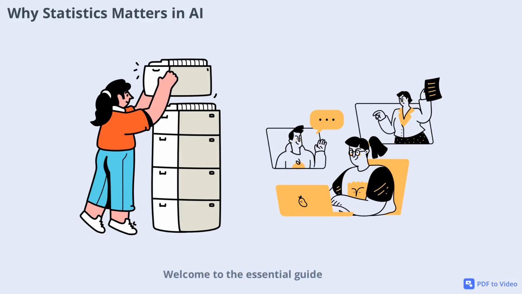Welcome to the Essential Guide on Statistics for Artificial Intelligence. If you've just finished learning about algebra and probability, statistics is your next crucial step. In AI, everything revolves around data, how we summarize it, measure patterns, quantify uncertainty, and evaluate model performance. Think of statistics as the language that lets machines learn from data. In fact, machine learning is essentially statistics, but automated and scaled up.